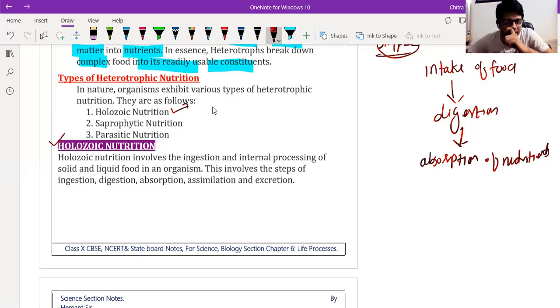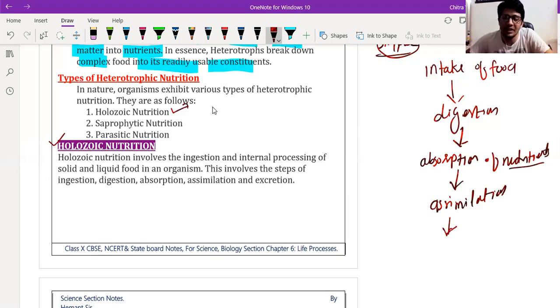After absorption, the nutrients have to be transported to various parts of the body in order to produce energy and other required micro and macromolecules by the body itself. This process is called assimilation, which is nothing but the utilization of the nutrients in our body. After assimilation, waste product is formed.